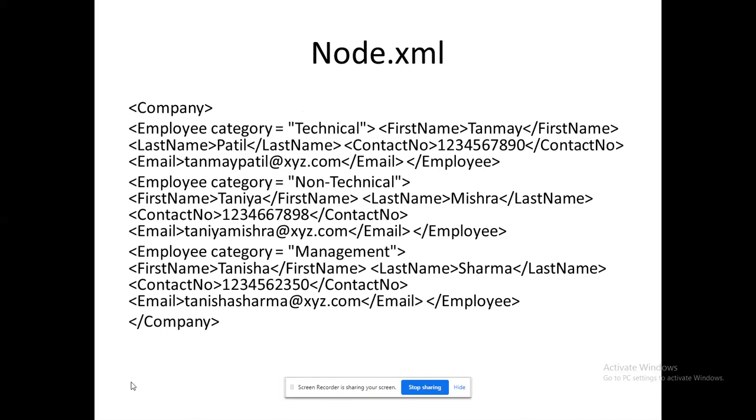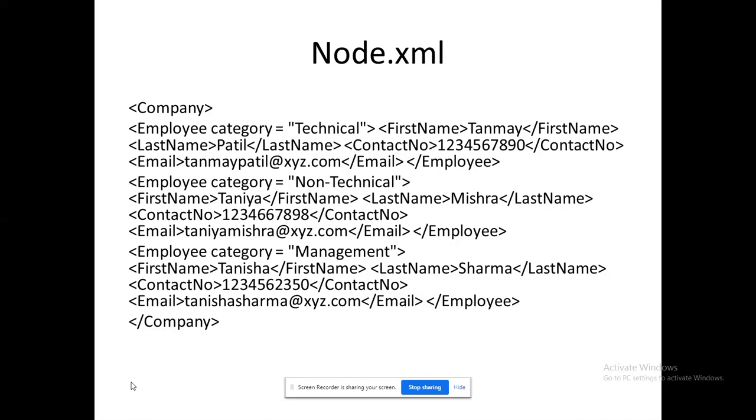Closing this section, this is a simple program, node.xml. I have a root tag company. Three employee records are available here under different categories. I initially mentioned the power of this XML DOM: I can perform node cloning also. For example, consider the first employee, Tanmay is the first name, Tanmay Patil. His contact number has been given, and his email has been given.